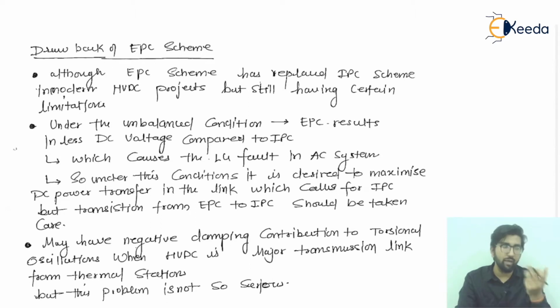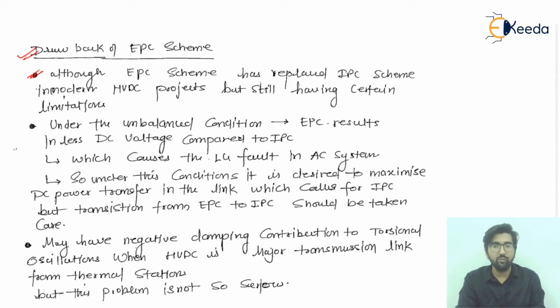Then we came up with the advanced technology, that is the EPC scheme. We have already discussed all the concepts related to the EPC scheme. Now we will talk about what the actual drawbacks of the EPC scheme are, and why we move to other controlling schemes, which we will discuss in the next lecture. Now I will talk about the drawbacks of the EPC scheme.